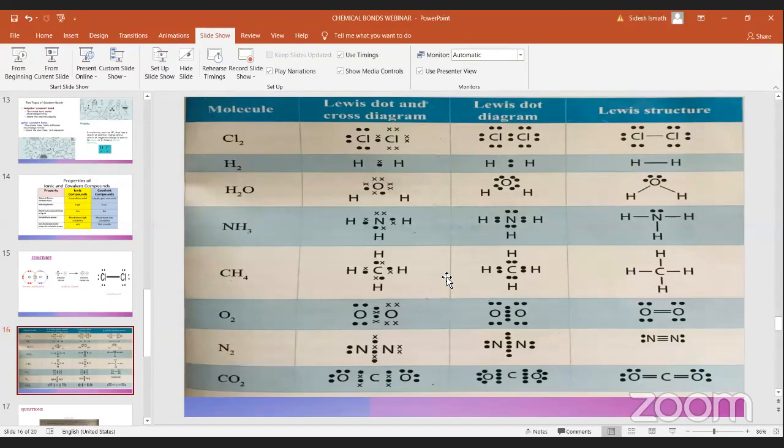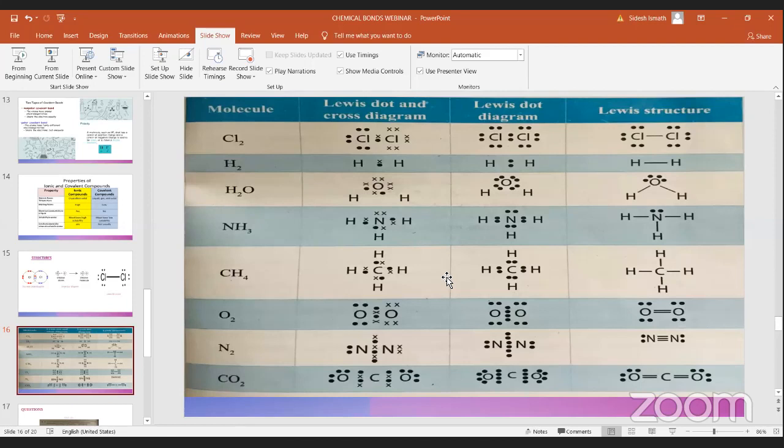It's the difference between ionic bonds and covalent bonds. Ionic bonds transfer their electrons. Covalent bonds share their electrons. They share and make the bonds. In ionic bonds, they transfer, they give their electrons. Metals give their electrons and make the bond. So that is the difference between ionic bond and covalent bond.